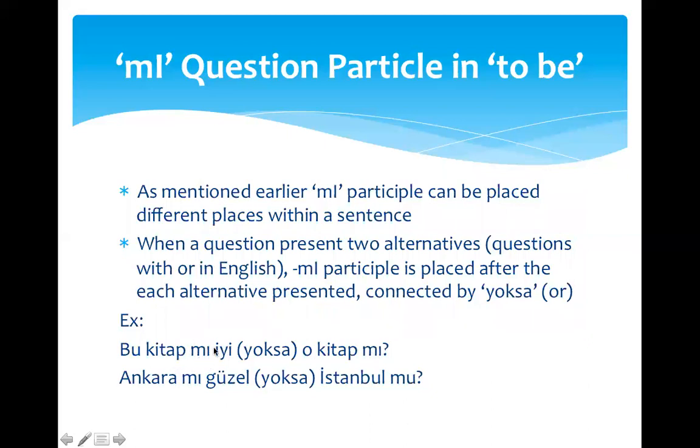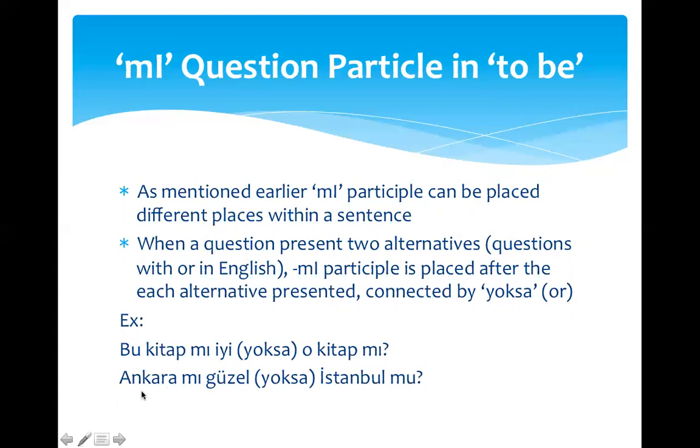So here you see the m is not at the end, not after iyi, but rather after kitap, because we want to know which of those books is good: this book or that book. So we placed mı after kitap in the first alternative, and then the second alternative was o kitap, and we put it there too, and we omitted the adjective.